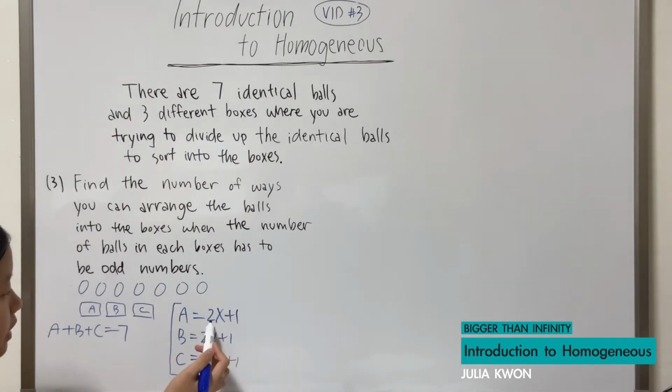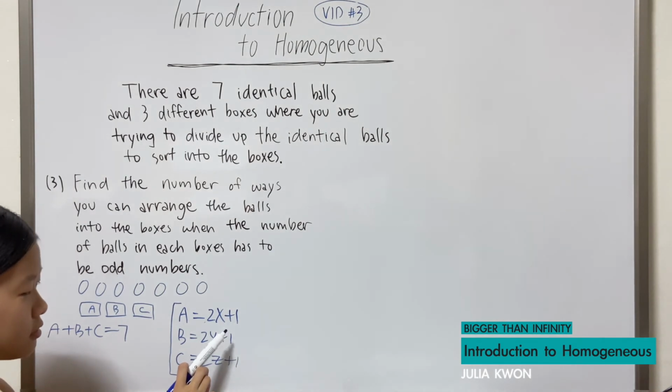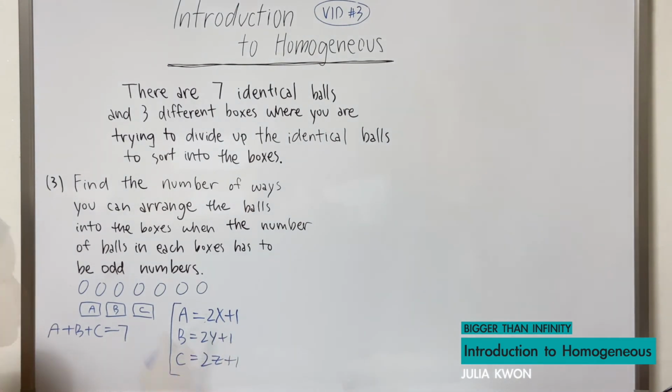The reason why I did 2x plus 1, 2y plus 1, 2z plus 1 is because if we do x is equal to 1, for example, that will give us 3, and 3 is an odd number. And you may be wondering, can A be equal to 2x minus 1, and can B be equal to 2y minus 1, and can C be equal to 2z minus 1?